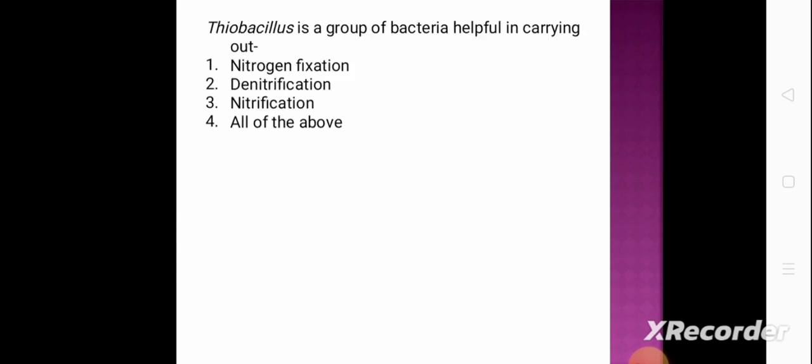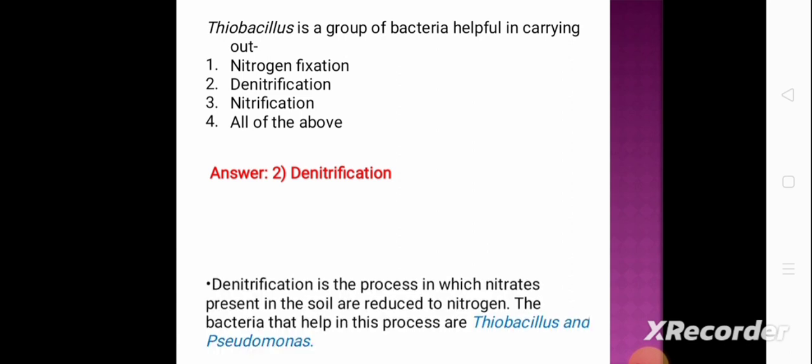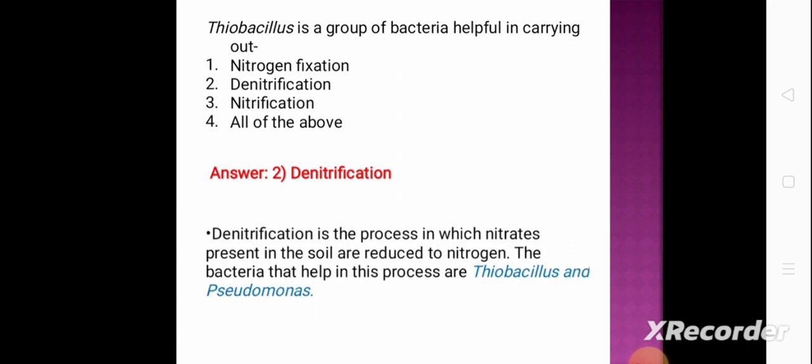Thiobacillus is a group of bacteria helpful in carrying out: option 1 nitrogen fixation, option 2 denitrification, option 3 nitrification, and option 4 all of the above. And the correct answer is option 2 denitrification. Denitrification is the process in which nitrates present in the soil are reduced to nitrogen gas. The bacteria that help in this process are Thiobacillus and Pseudomonas.